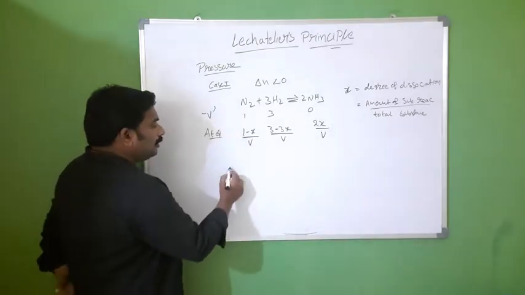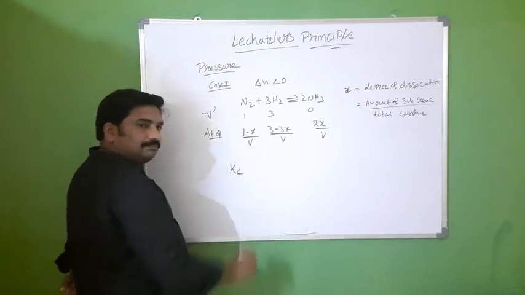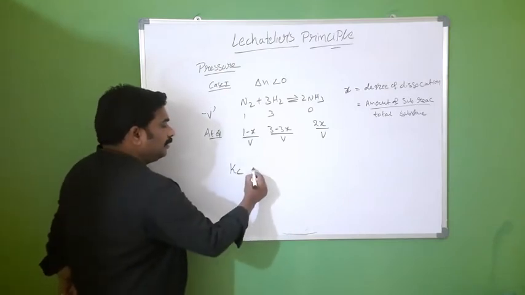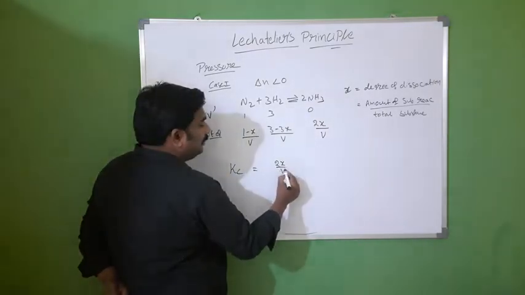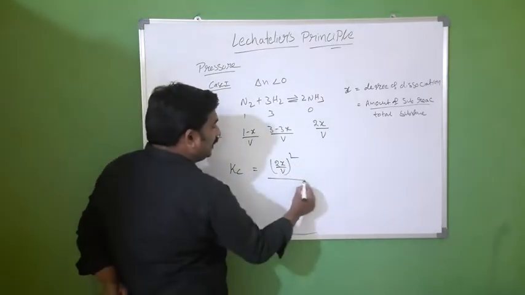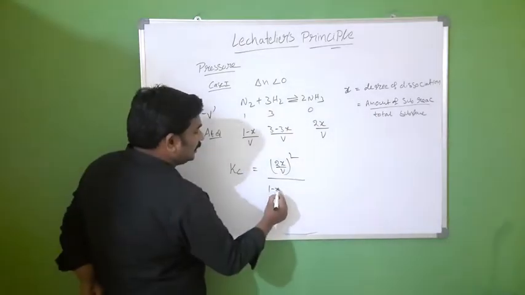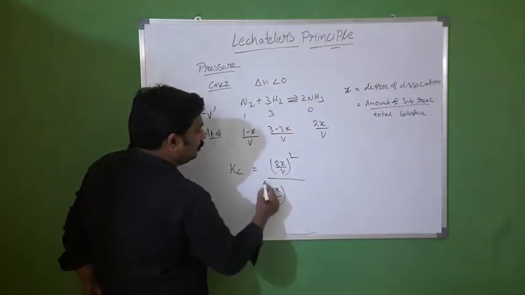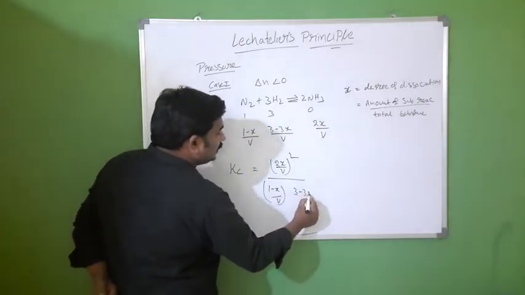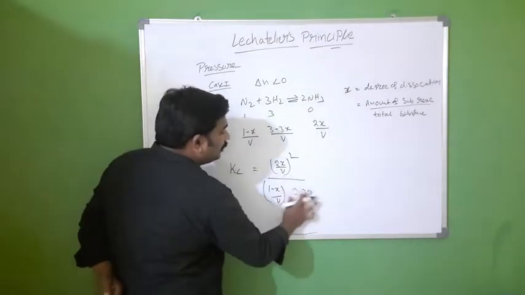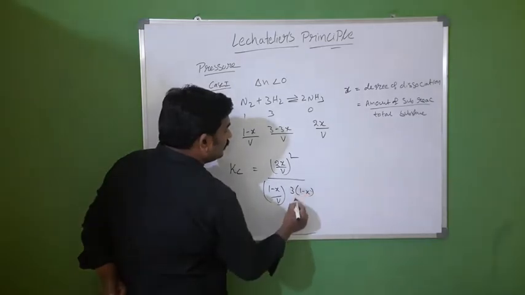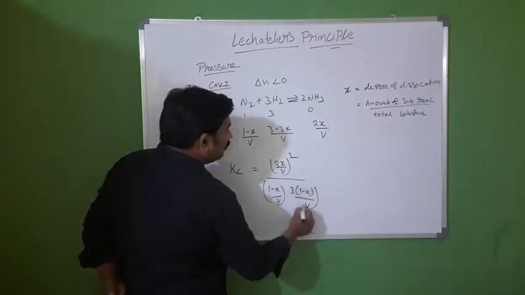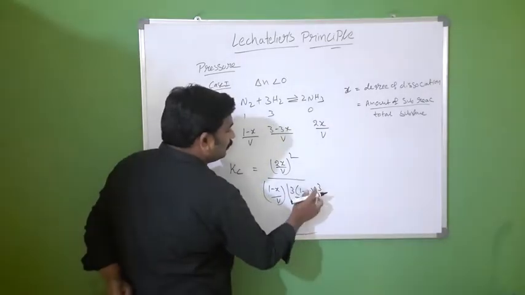Now if you write the equilibrium constant Kc for this reaction, it is 2x by V whole square, divided by 1 minus x by V into 3 minus 3x by V whole cube. We can write 3 into 1 minus x, by V whole cube.